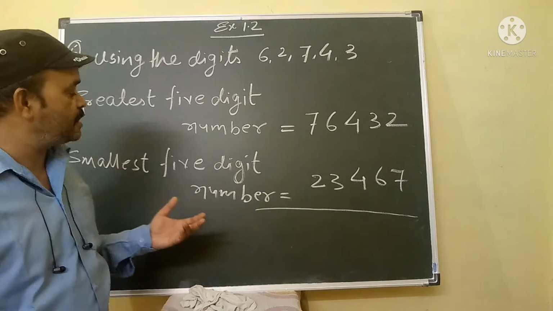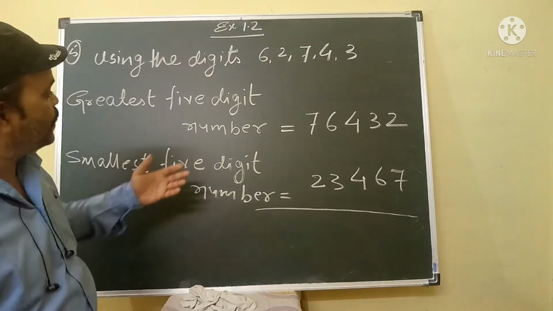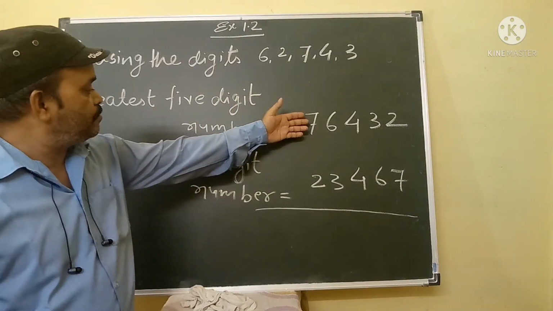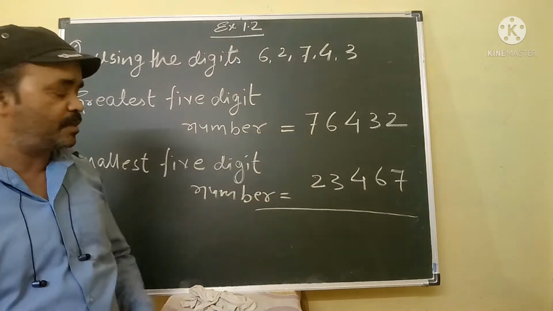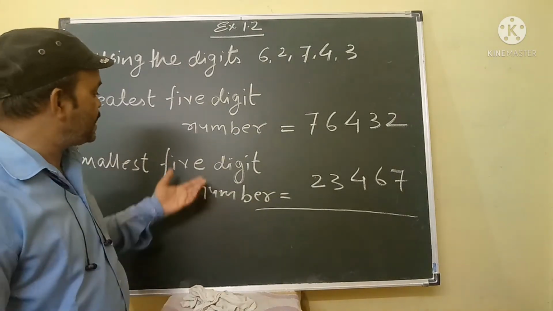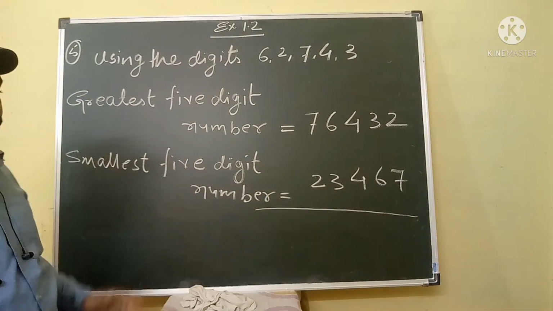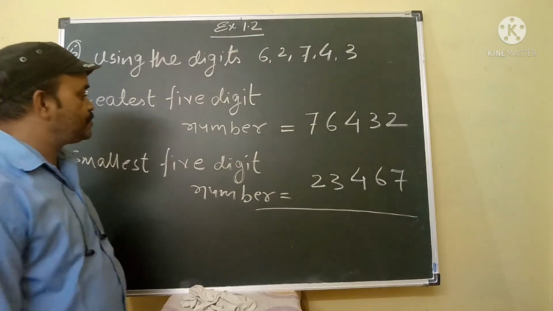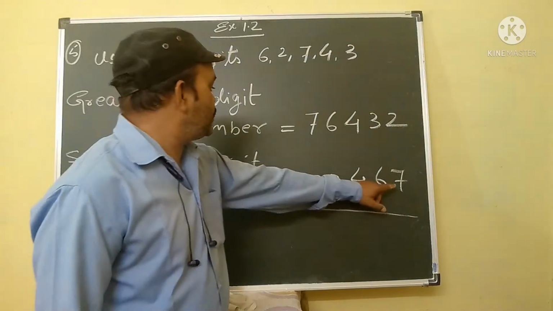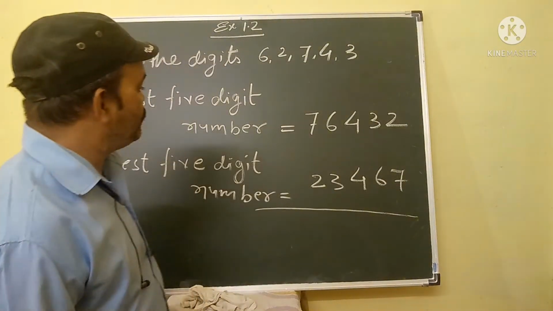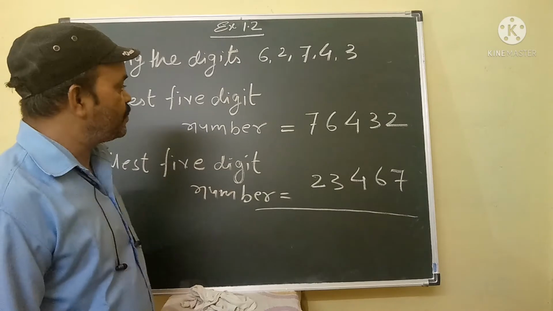In this question we will find the difference between the biggest and smallest number. So for finding the difference, we will apply the subtraction procedure. Now look here. This is 7 and this is 2. We cannot subtract 7 from 2.